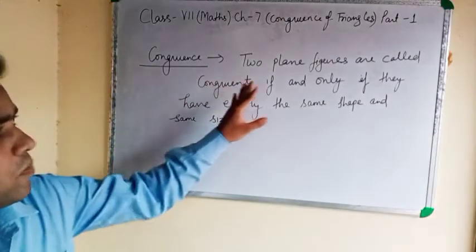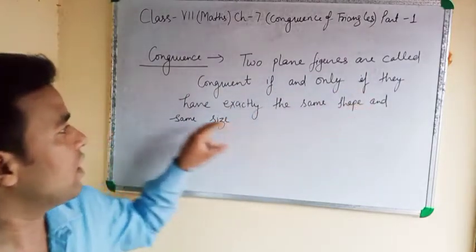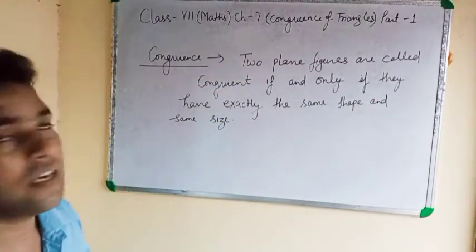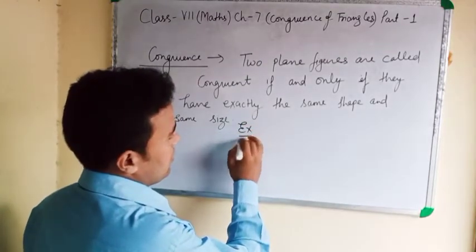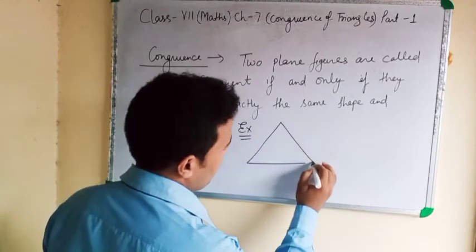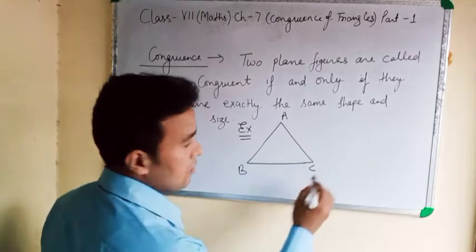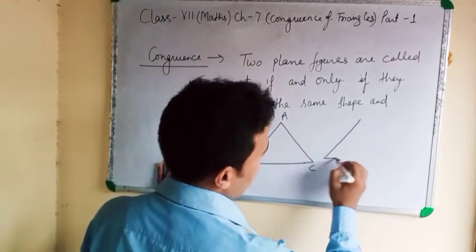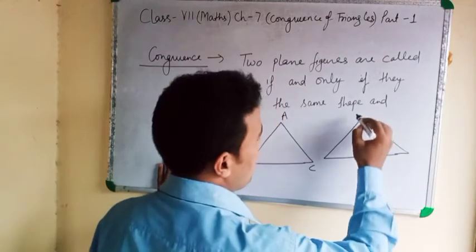Congruency means two plane figures are called congruent if and only if they have exactly the same shape and same size. Example, suppose that we have taken two triangles, triangle ABC and triangle PQR.